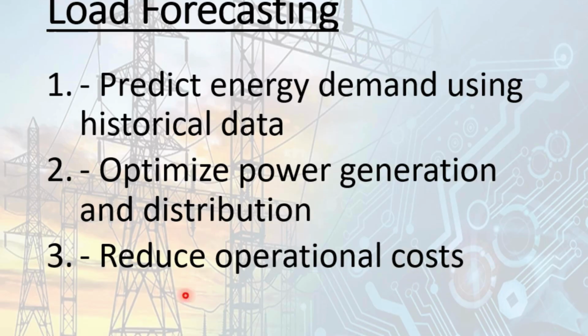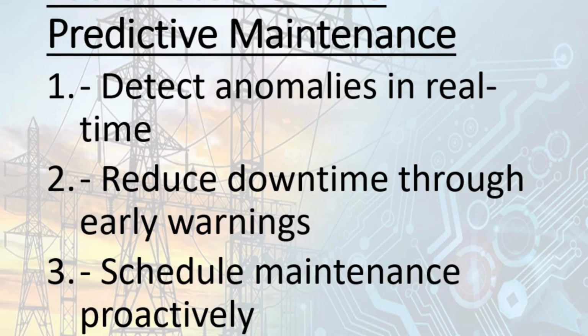Reduce operational cost. When we optimize power generation and distribution, it is going to reduce the operational cost for power generation companies and for the distribution sector also, because for generation of electricity we need coal, we need boilers, we need men. So in order to reduce the operational cost, we have to use them judiciously. Only the required coal will be utilized, not excess, not less. So this reduces the operational cost. Then we have fault detection and predictive maintenance. Here AI and ML will help in detection of anomalies in real time.